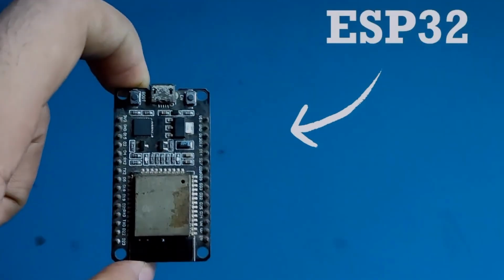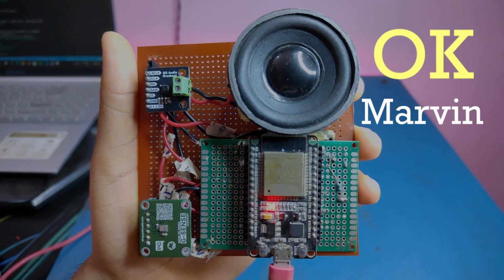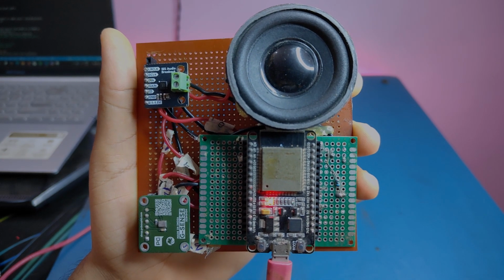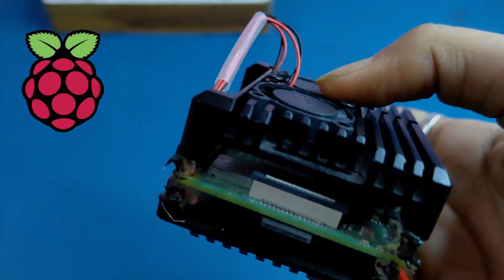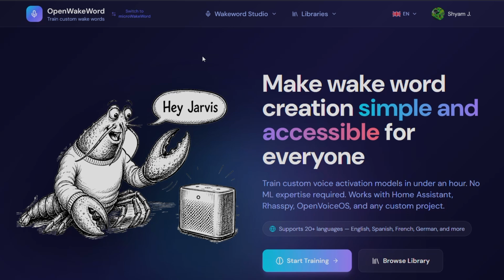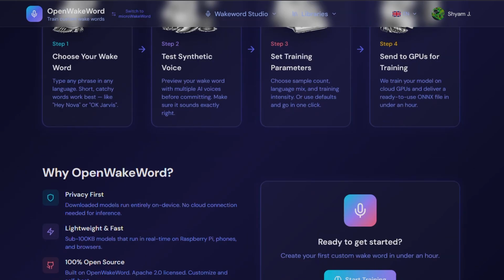Remember when we built an offline wake word detector on the ESP32 using TinyML? Okay, Marvin. You again. What now, Sham? Something very similar is happening on our Raspberry Pi here as well. But this time, we will use OpenWakeWord, a lightweight wake word engine. Let's see it in action.